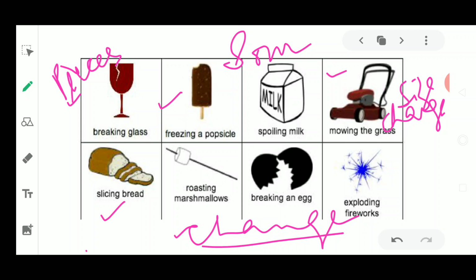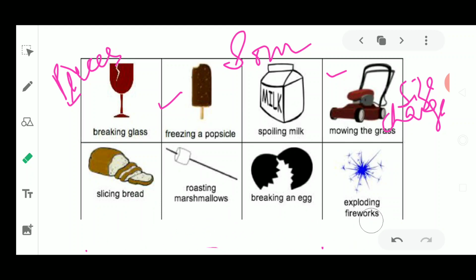Slicing of bread means there is a loaf of bread, and that was rectangular in shape, and then you use a knife to cut this bread into different pieces. So these pieces of bread have changed from a loaf to a sliced form. This type of change is known as an irreversible change, because you cannot join those pieces together. So it is a kind of change, but it is a type of irreversible change.